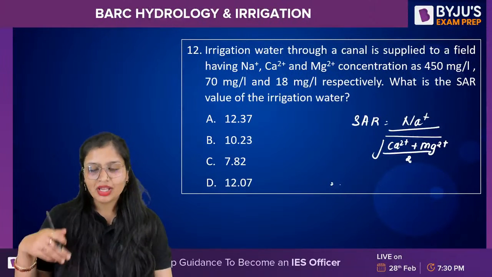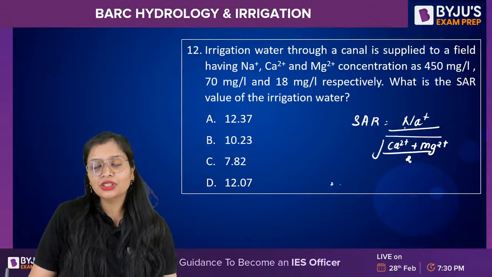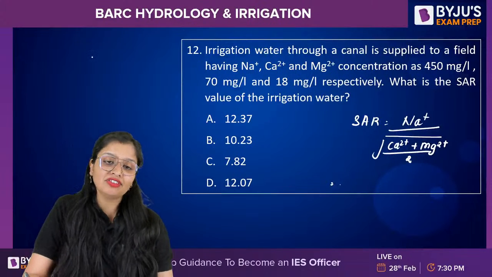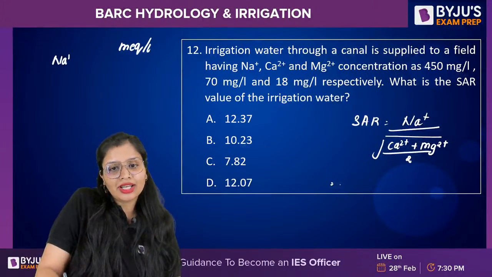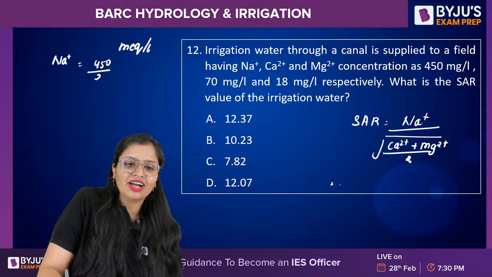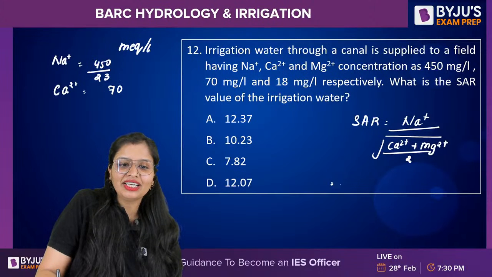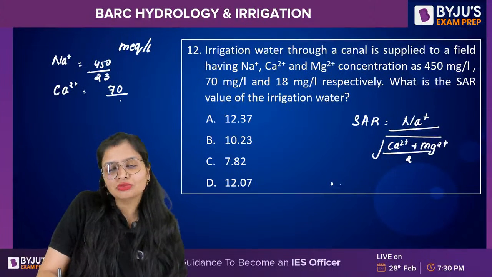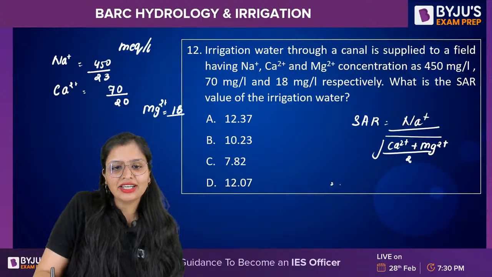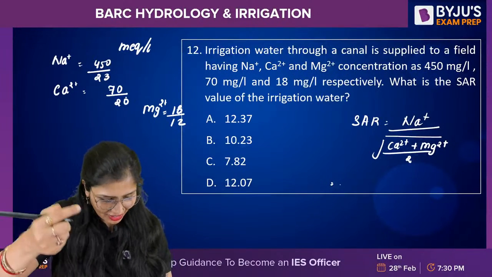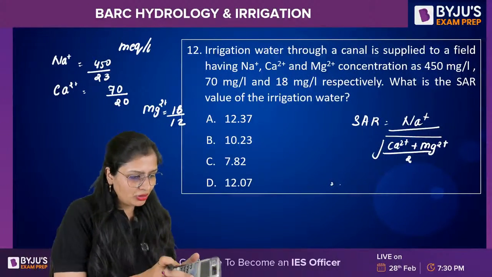12.37. Okay. Firstly, the one mistake you can make is substituting in mg per liter, but the units in which you have to substitute are milli equivalents per liter. So for Na plus, it will be 450 divided by 23. For calcium, it will be 70 divided by 20. For Mg2 plus, it will be 18 divided by 12. Divided by the equivalent weight. I have divided by the equivalent weight. So tell me, how much will it come to? You want me to solve it?